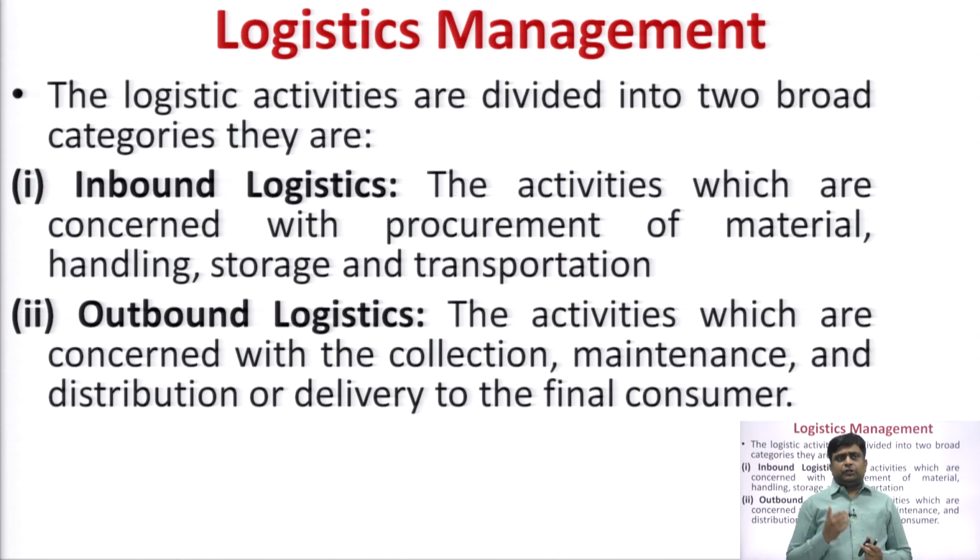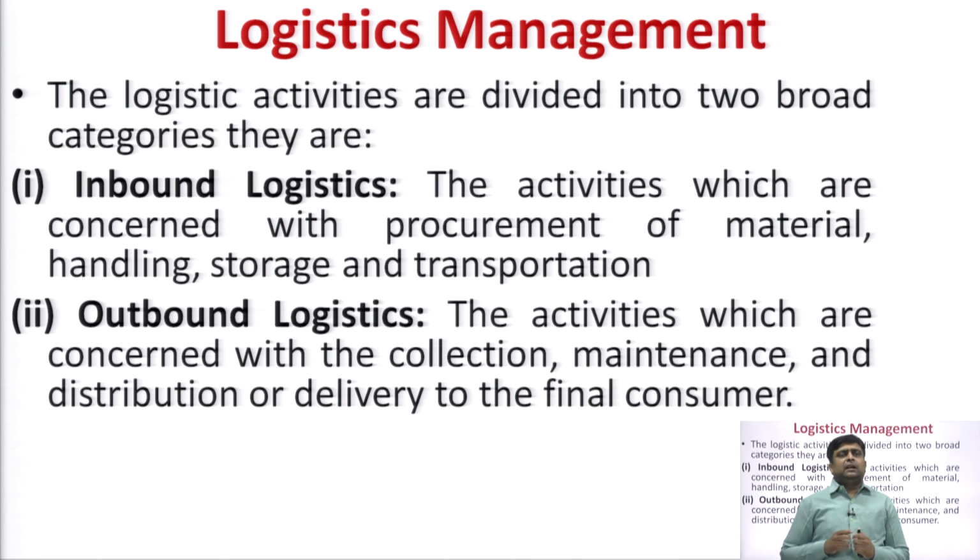In logistics management there are two broad categories. First is inbound logistics and second is outbound logistics. What is inbound logistics? I have earlier told you that there are various linkages of supply chain management like supplier, manufacturer, distributor, retailer and customers. While managing the transport network in this chain, you divide the logistics part into two broader categories. First is inbound logistics. Inbound logistics deals with getting the raw material from the supplier and delivering it to the manufacturer.